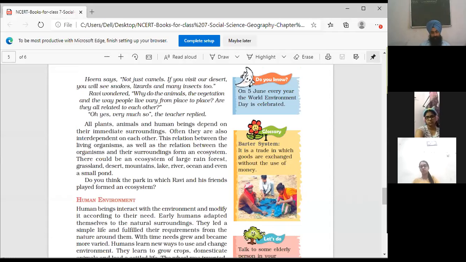So let's continue our conservation of environment. How can we conserve the environment? First point, afforestation, tree plantations. Afforestation, or planting trees, through which we can conserve the environment.